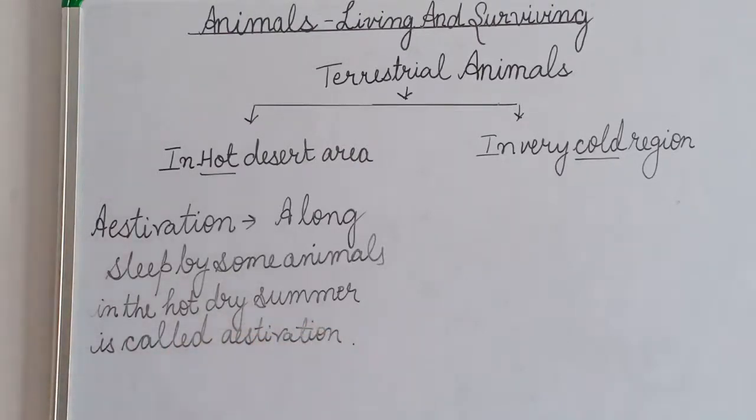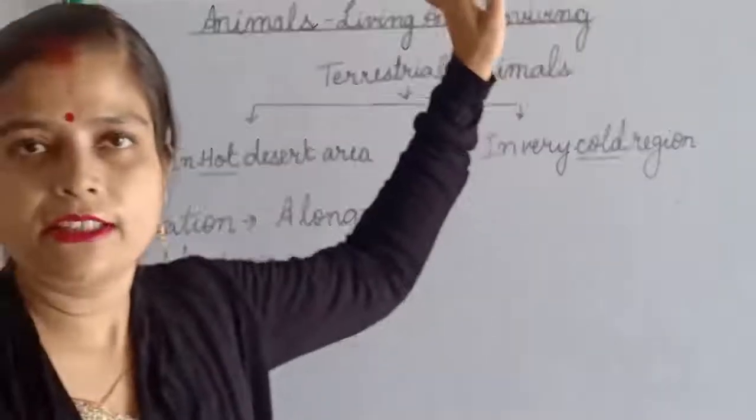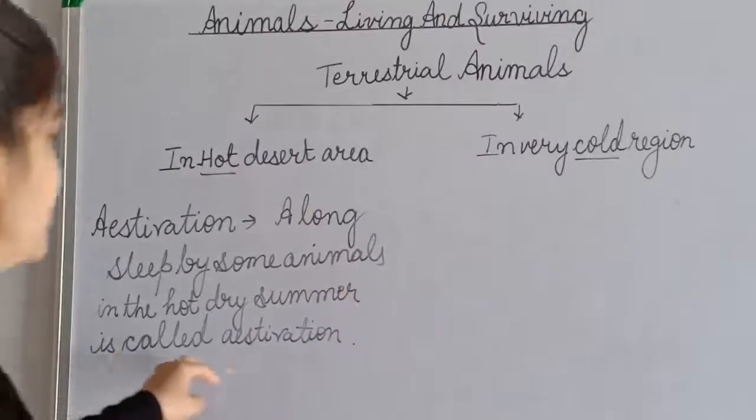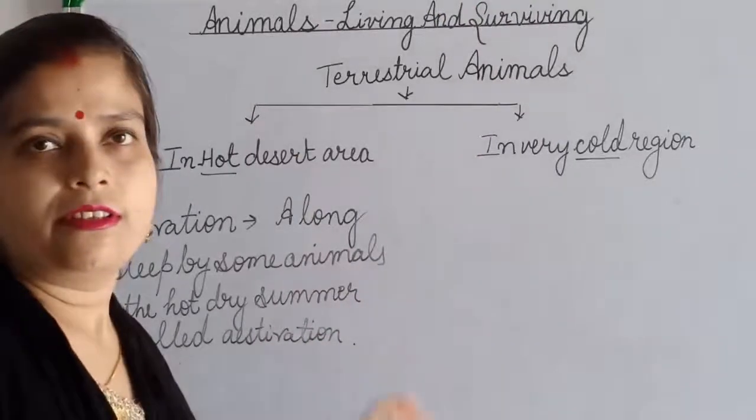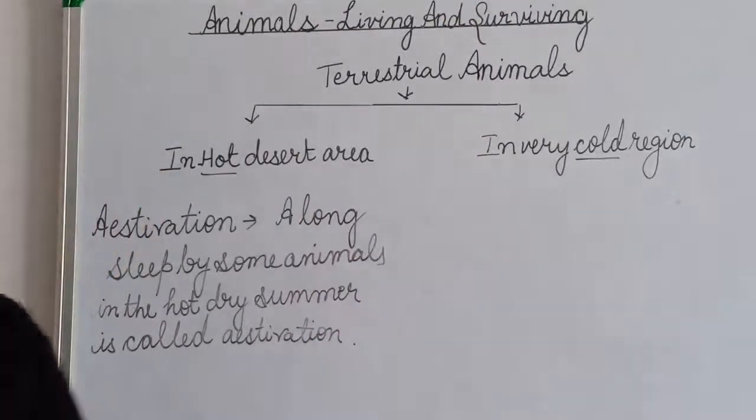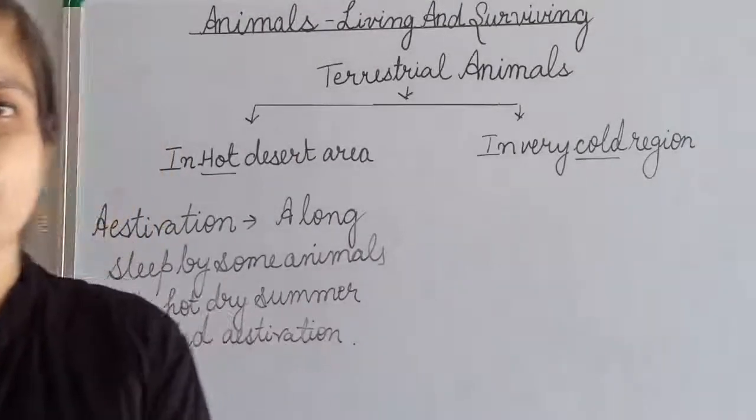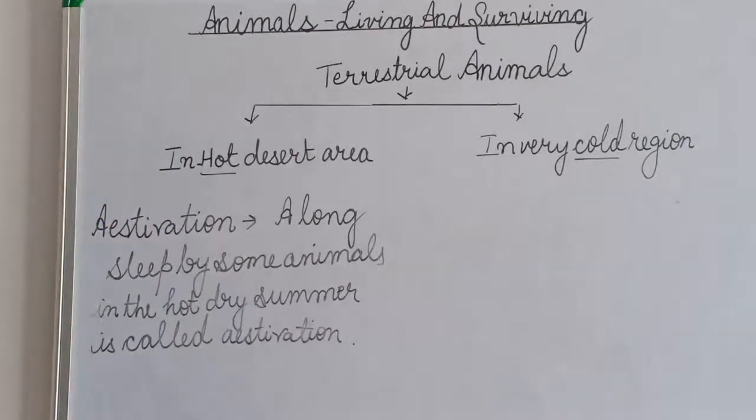So what do the animals do? They go for a long sleep, and this long sleep is known as estivation. To avoid that hot dry summer day, they go for a long sleep.